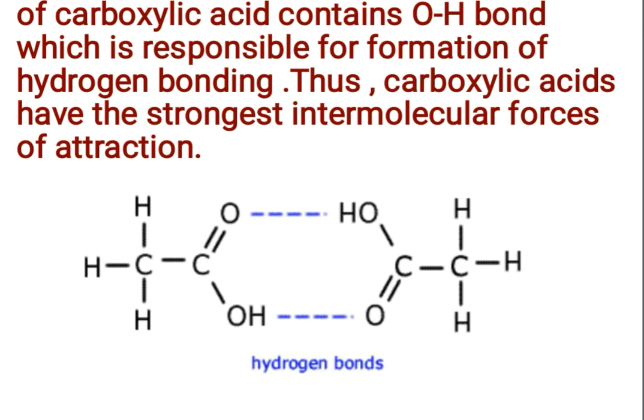Thus, carboxylic acids have the strongest intermolecular force of attraction. See, in this structure, this OH bond forms a hydrogen bond with another acid molecule or the carbonyl oxygen of another acid molecule. So, in carboxylic acid, the strongest intermolecular force of attraction is present.